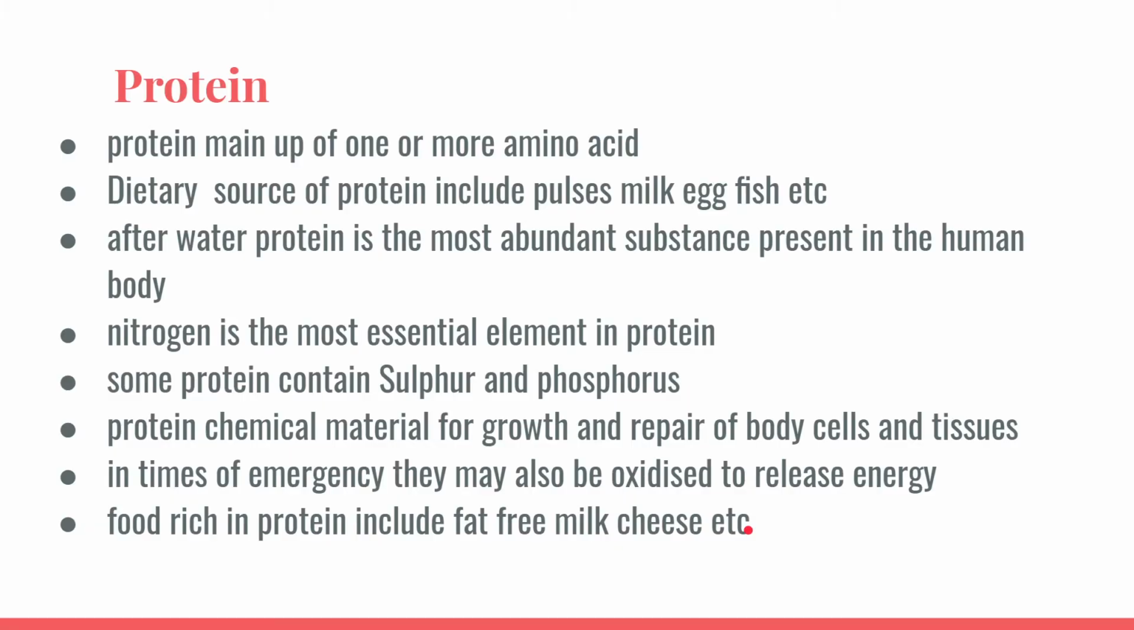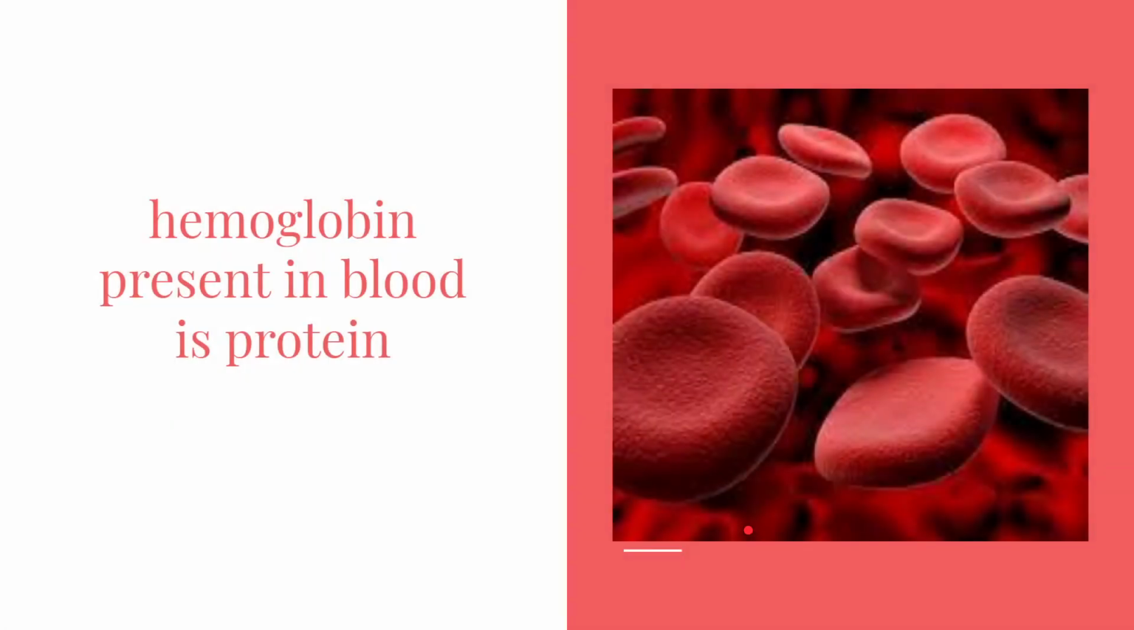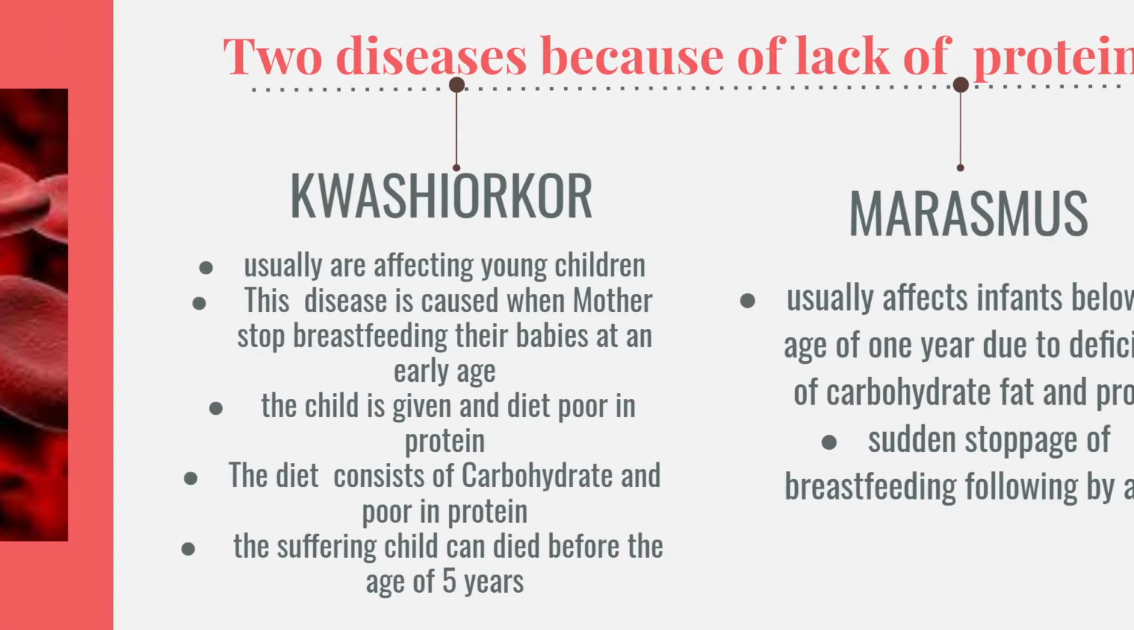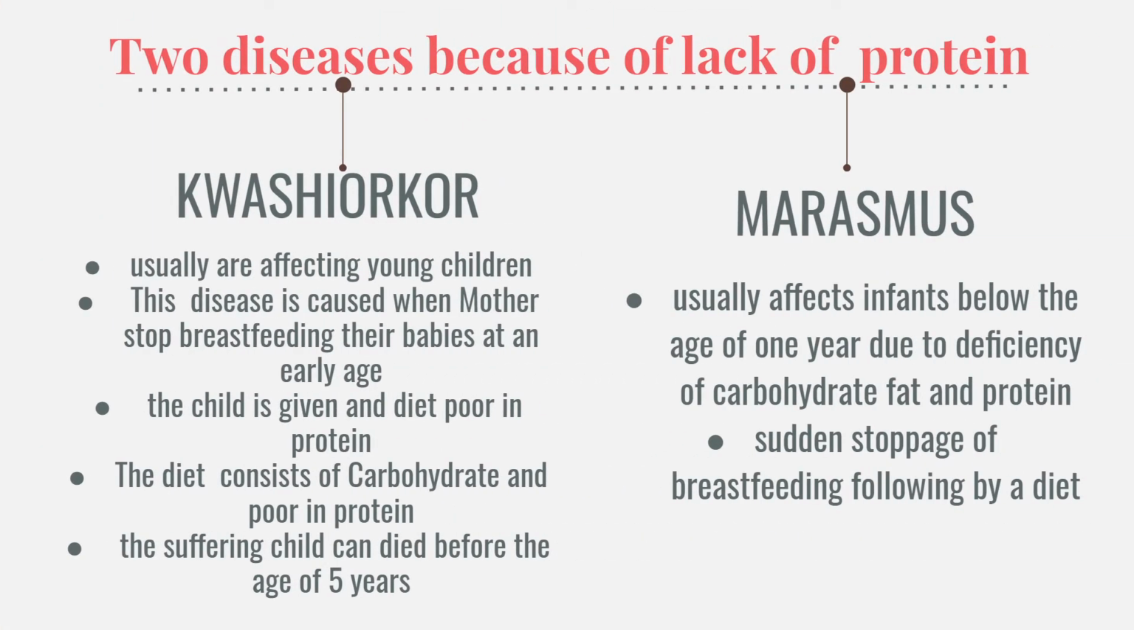Okay, that's milk, cheese, etc. Now, you know what? Hemoglobin in our blood is also protein. Because of protein, there are two things that happen to someone who suffers from a lack of protein. I'm not talking about a normal body, I'm talking about someone who suffers from this. I'm not talking about adults, but about small ages like 5 years or 1 year.